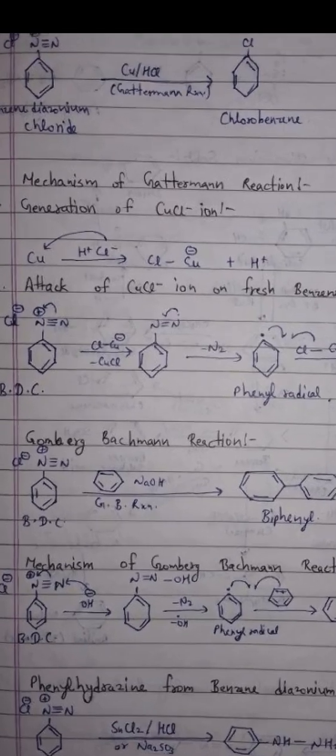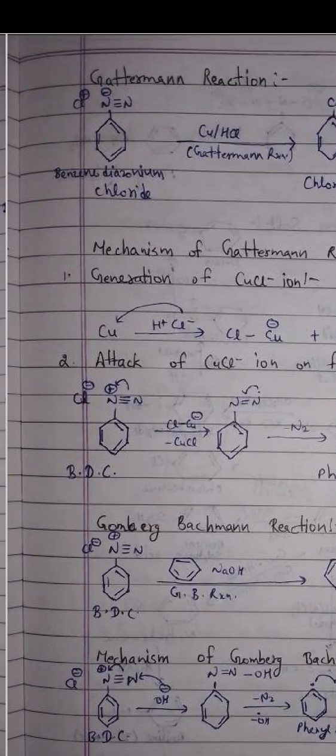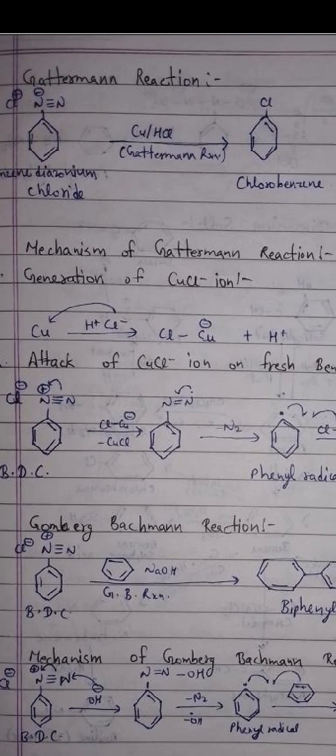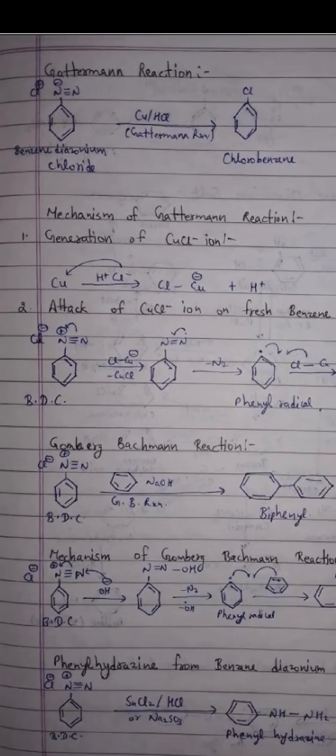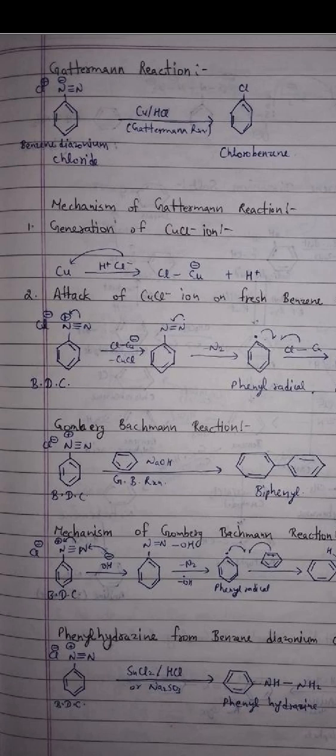Next, the Gattermann reaction. Here benzene diazonium chloride in the presence of Cu and HCl, the Gattermann reaction, gives chlorobenzene. Mechanism of the Gattermann reaction. Generation of the CuCl- ion: Cu in the presence of HCl gives CuCl and H+.